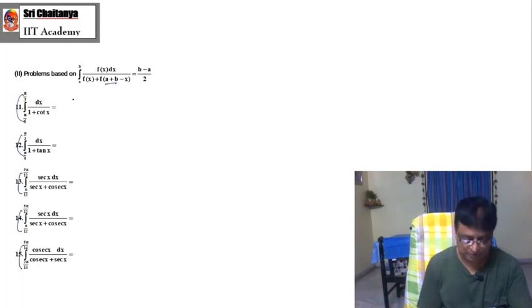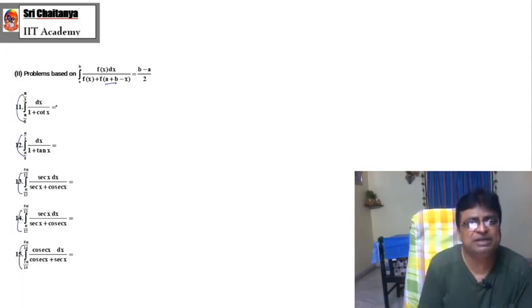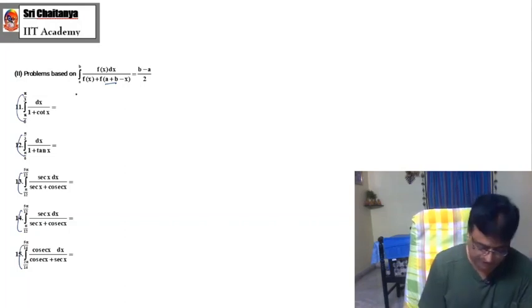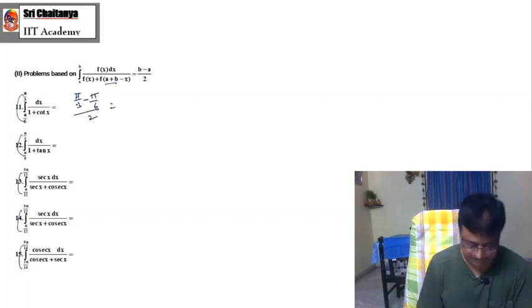So as per the problem, what could be the answer? B minus a by 2. This is b, this is a. What is that? Pi by 3 minus pi by 6 by 2. This is 60 degrees, this is 30 degrees. So 30 degrees by 2. What could that be? 30 degrees by 2 means pi by 12.